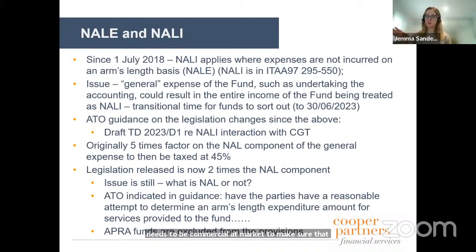So you can't have too much income generated in the fund, but you can't have too little because then Section 109 of the SIS Act kicks in. So we need to be just right in the middle, that Goldilocks approach.